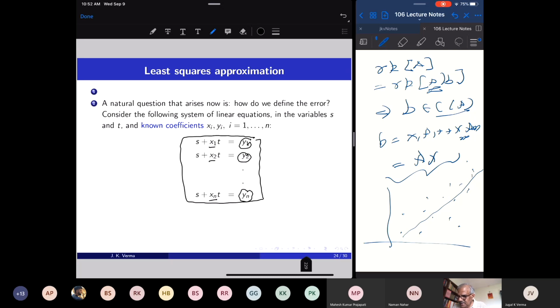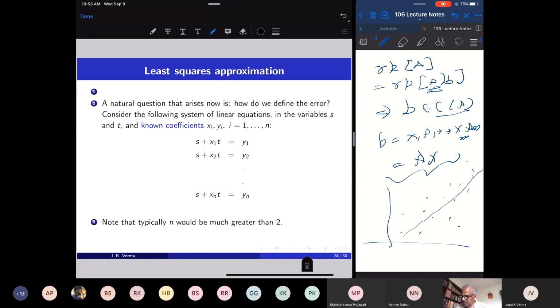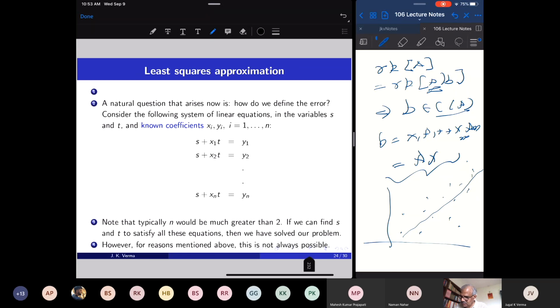I want to measure the difference between the actual value, which is predicted by the equation of the straight line, and the experimental value y1. So I want to minimize the difference, but the differences could be in either direction. They could be positive or negative, right? So we want to have a method of computing the error in a nice way.